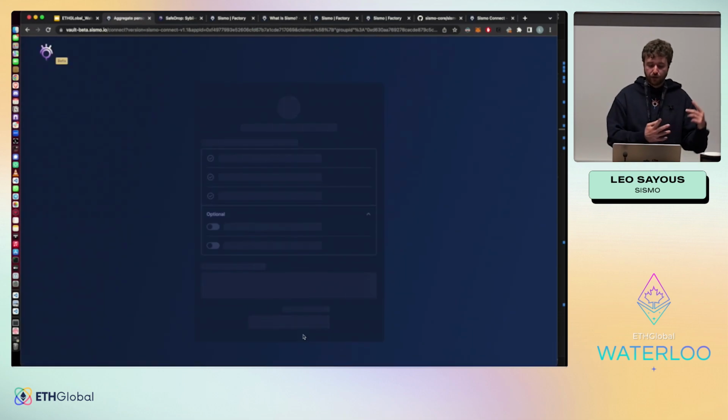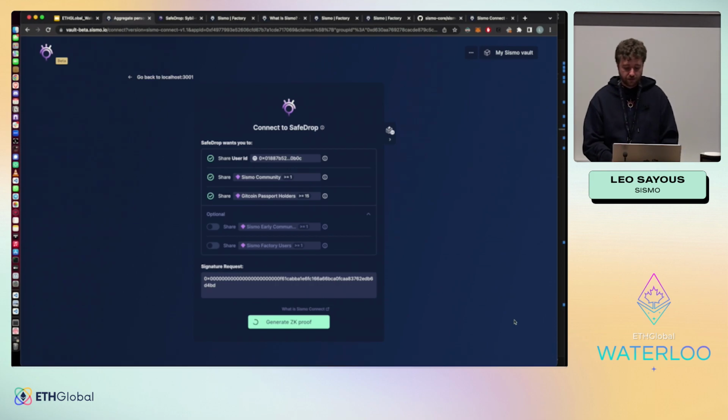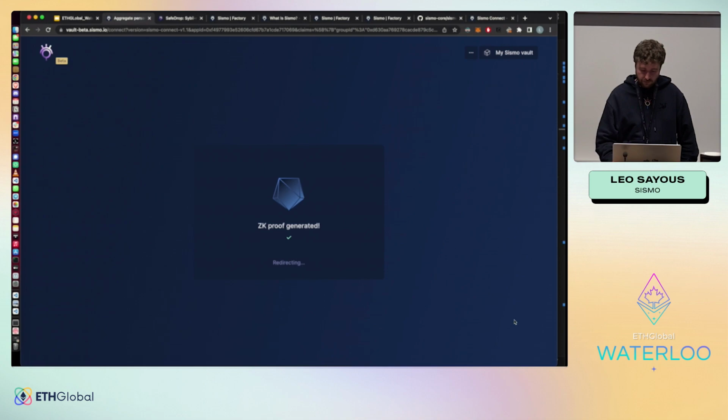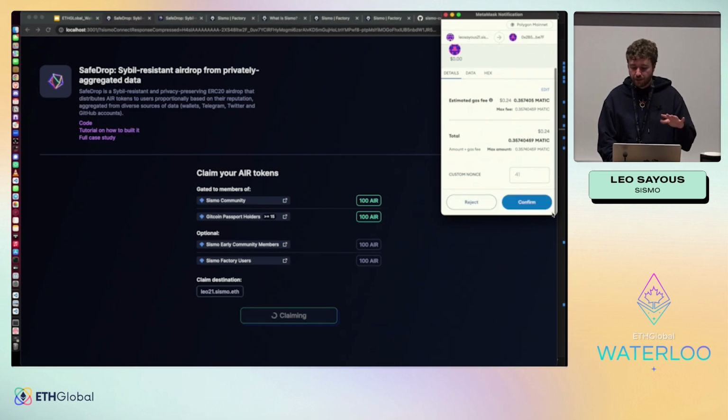I will redo the flow and hide some information, and you will see that it decreases. For instance, here, I won't show that I am a Sismo early user and that I am a factory user. And I can do the ZK proof again. Hope it will be faster this time. So now I have fewer tokens to claim. Let's claim it. The contract was deployed on Polygon.